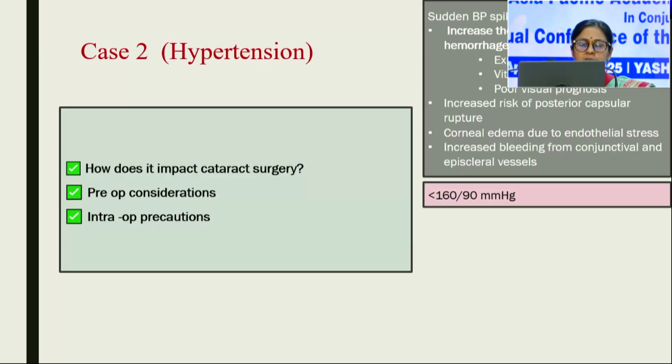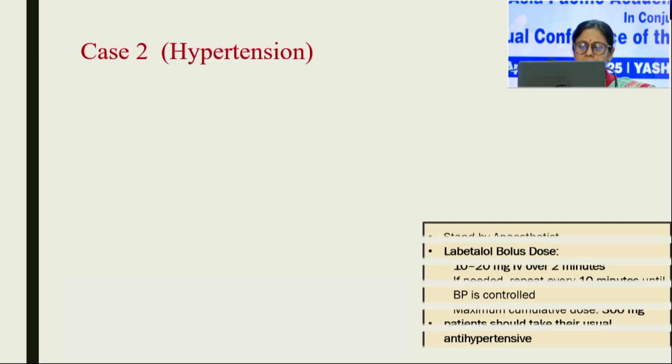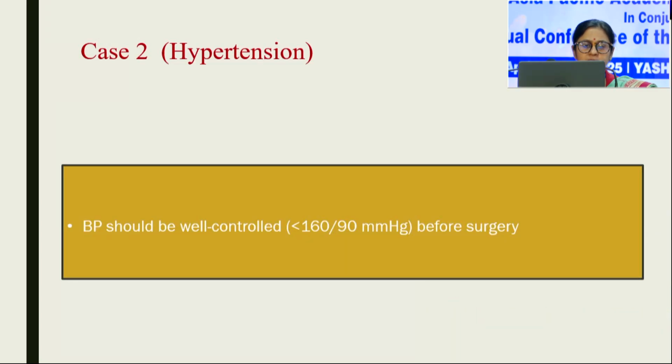So the BP must be kept less than 160/90 mmHg, and many times we have to keep the anesthetist standby, and they can give labetalol in doses of 10 to 20 milligram IV over 2 minutes, and if needed that can be repeated after 10 minutes until the BP is controlled. So BP should be well controlled before the surgery.